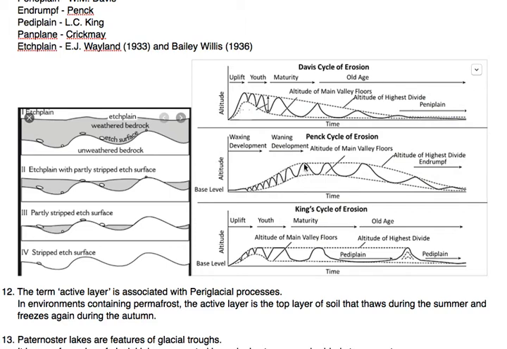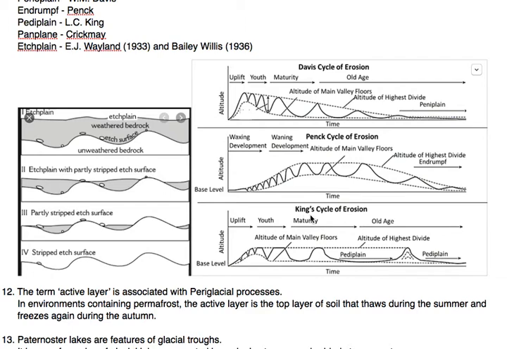Similarly, in Penck's cycle of erosion, suppose in the initial stage the slope was like this, meaning the slope is replacing. Here the slope is moving downward and it was eroded from above simultaneously. So it is replacing one another. So this model is given by Penck, and the last stage, where the slope looks like this, is known as endrumpf. So the endrumpf term is given by Penck,